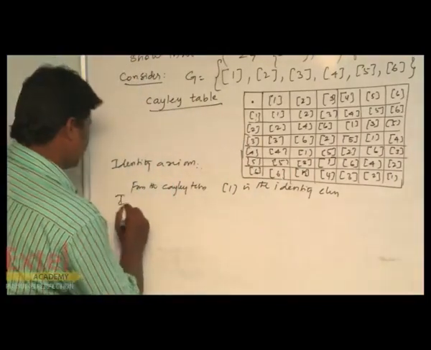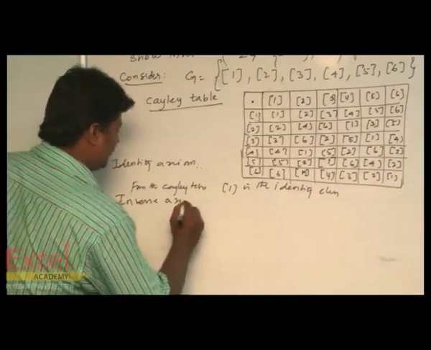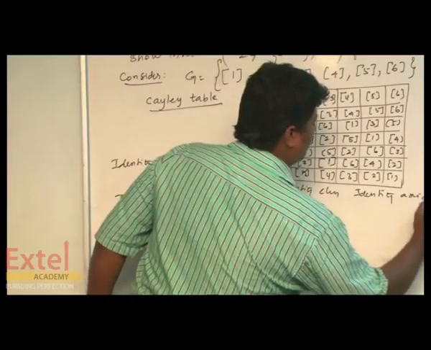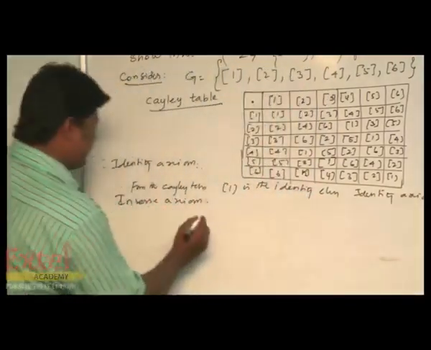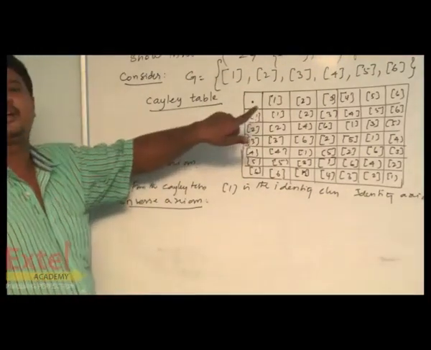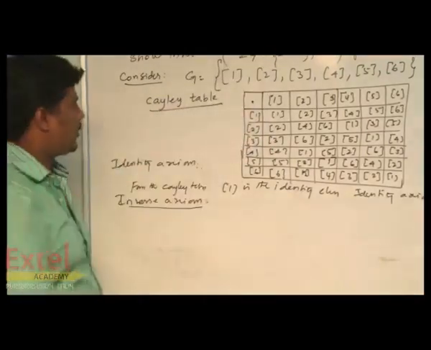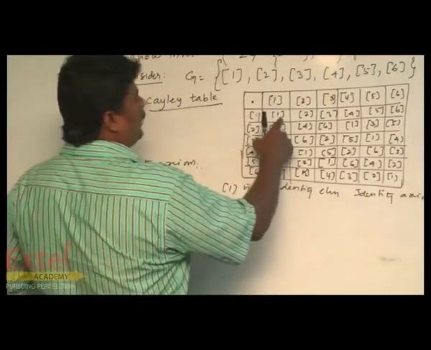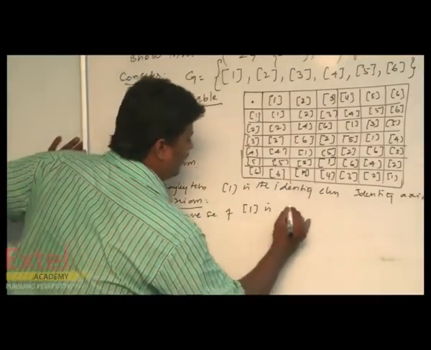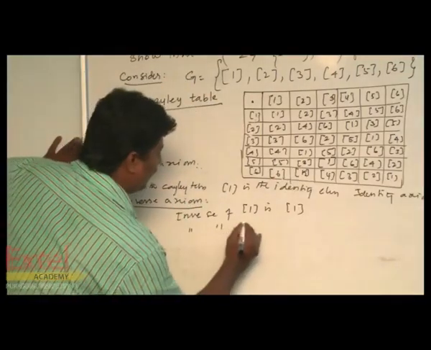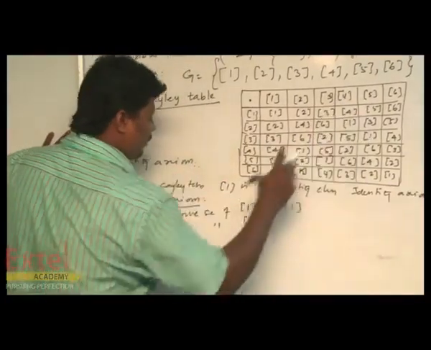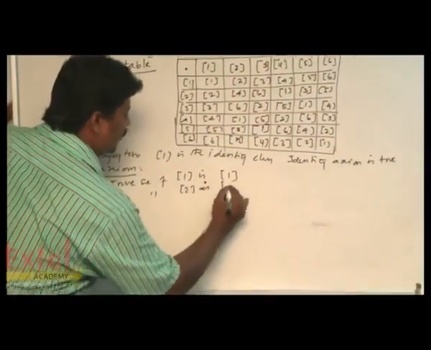Then inverse axiom. So therefore, identity axiom is true. Now for the inverse axiom, we have to find the inverse for each element. Here, the inverse element satisfies A star A inverse equals E. Suppose you take the inverse of 1: 1 into 1 gives 1, therefore the inverse of 1 is 1. Then the inverse of 2: where 1 comes, that is 4. 2 4s give you 8, remainder 1. Therefore, the inverse of 2 is 4.